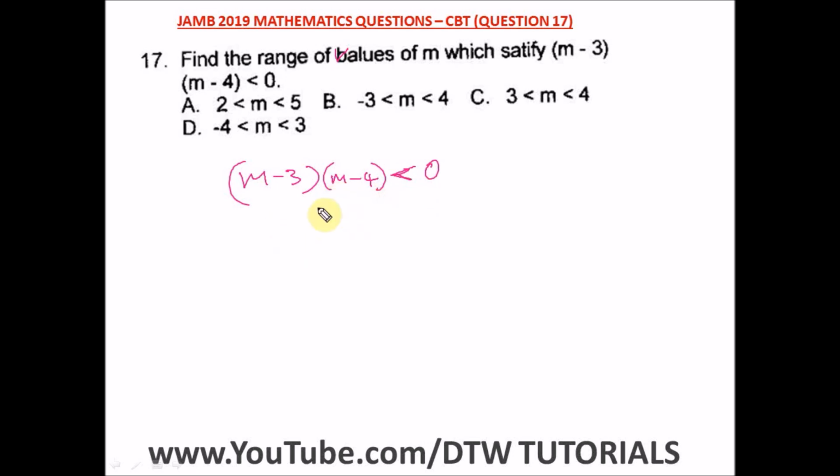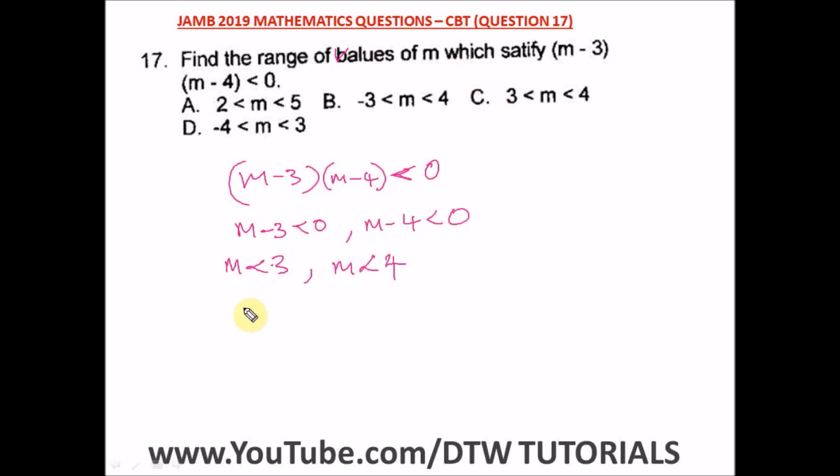Okay, so from here we have m minus 3 less than 0, comma, m minus 4 less than 0. So from here we have m, taking minus to the other side, we have a positive. And here also m, taking minus to the other side, we also have a positive. So m is less than 4. So okay, so these are values of m which satisfy this equation.